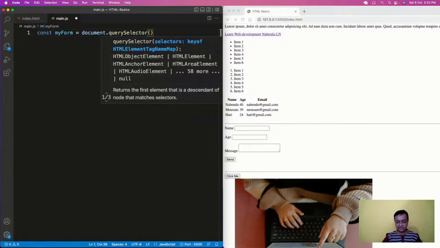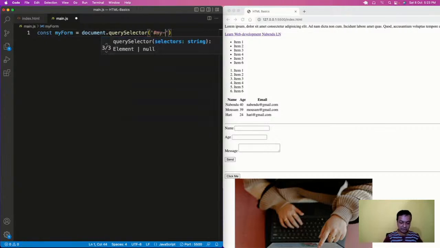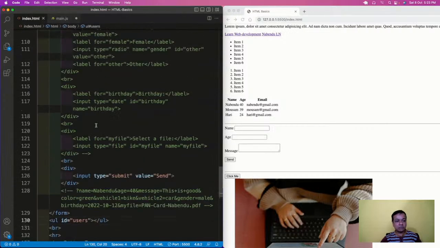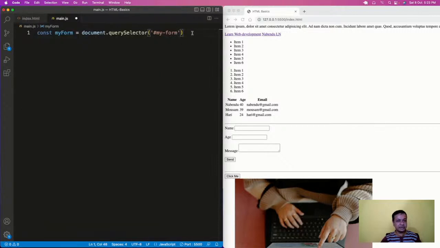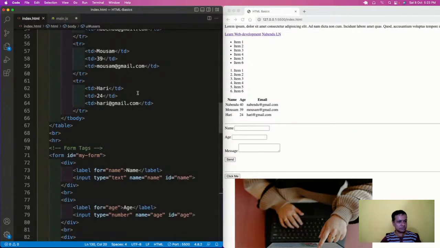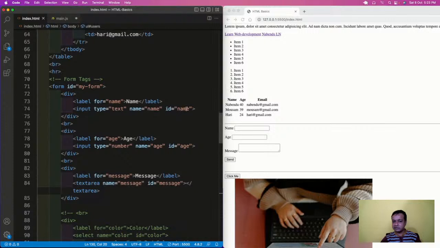So I have to select this. I'll select hash myForm. Why hash myForm? Because this form has an ID of myForm. Then I'm going to select the name, age, and message also. They have an ID of name, ID of age, and ID of message.